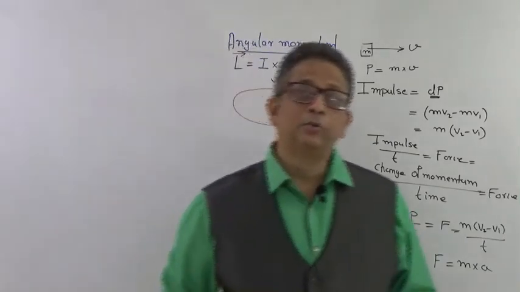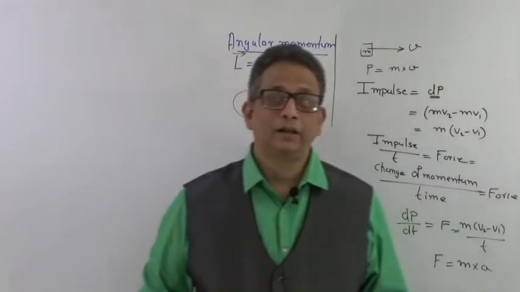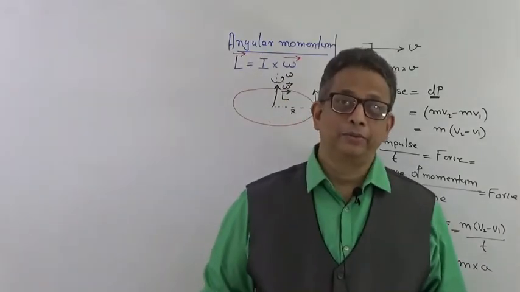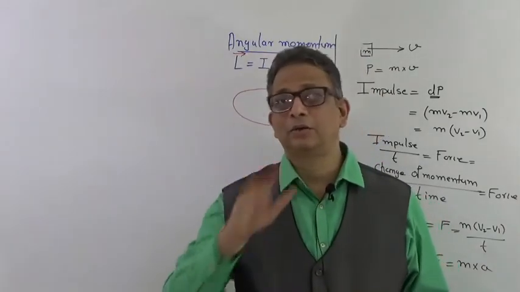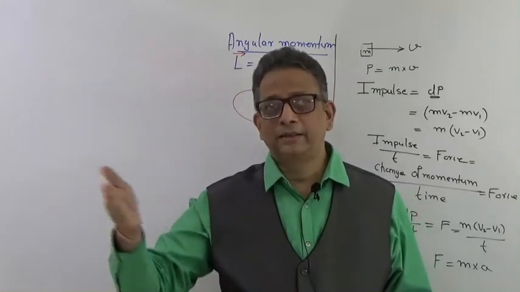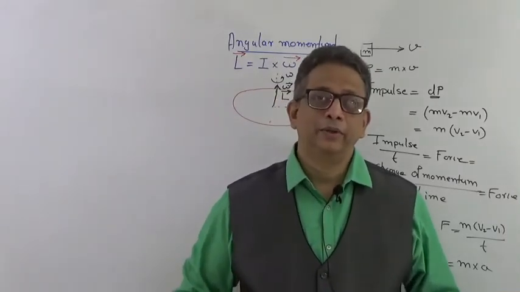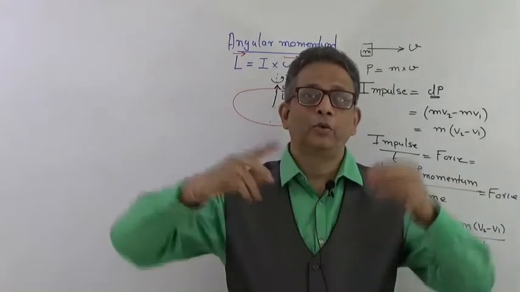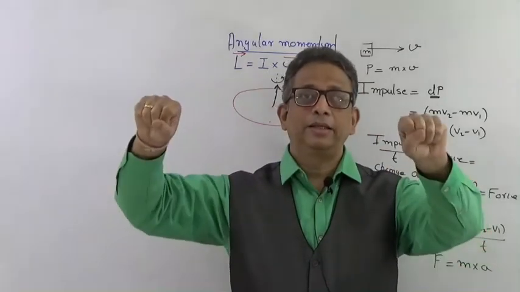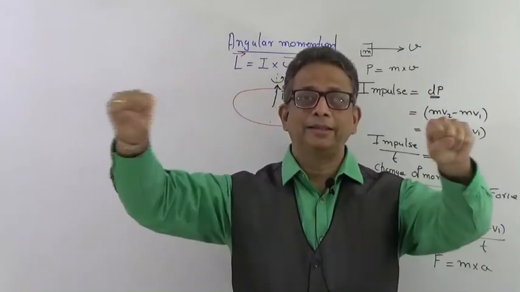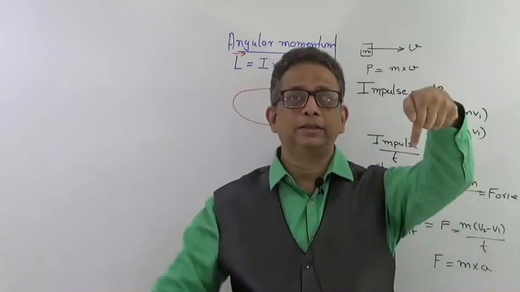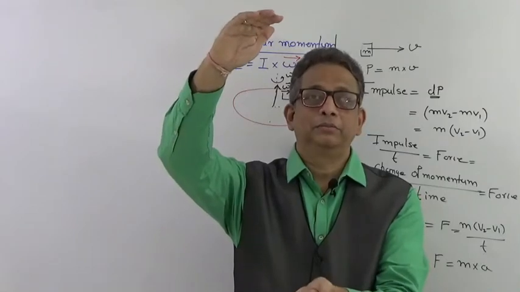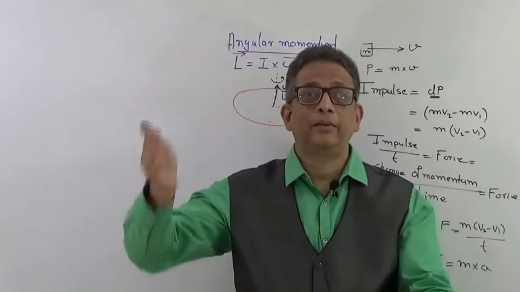There is an instrument which is called a gyroscope. A gyroscope is something which maintains the axis of a rotating body. If the body is not rotating, that axis is not maintained. Like I said, I will show you certain videos in which the physicist demonstrates that if a rotating wheel is kept vertically, the axis is kept horizontally, and only one side of that wheel is attached to a rope, the wheel remains in that perpendicular position. It will not fall down, though it has a lot of weight.